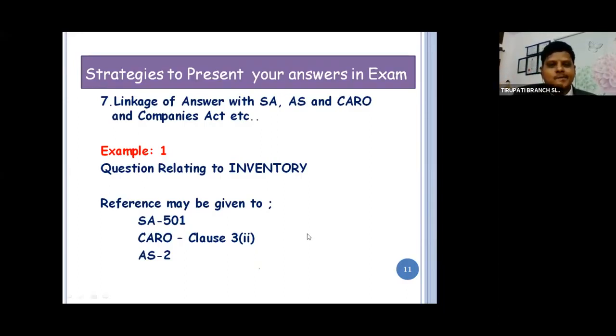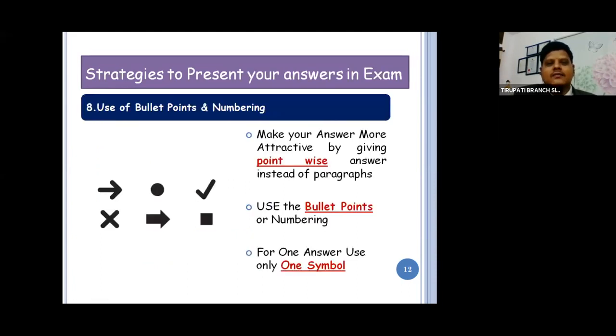Now, coming to the next area of discussion: use of bullet points and numbering. One of the most important points in examination. When you are writing your exams, please impress. How can we impress? Because you don't have highlighters or different color pens to use. Which color can I use? No, that option is not there. So use bullet points and numbering. You can use these in your examination.